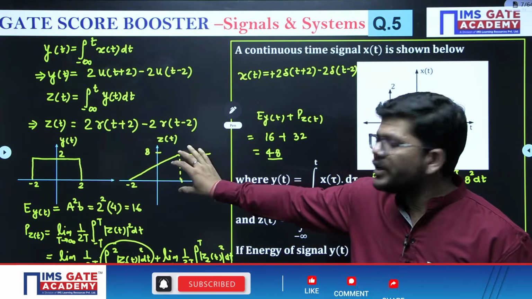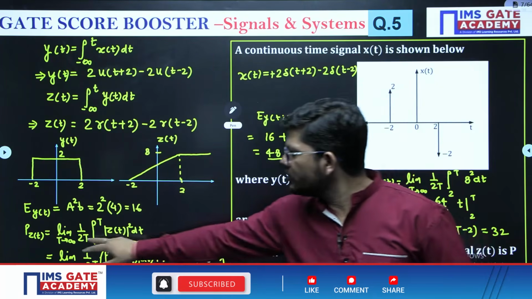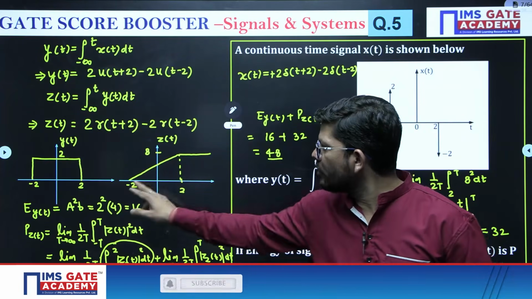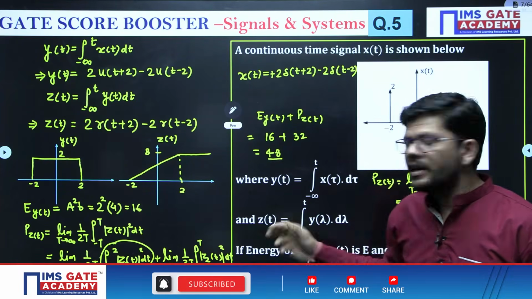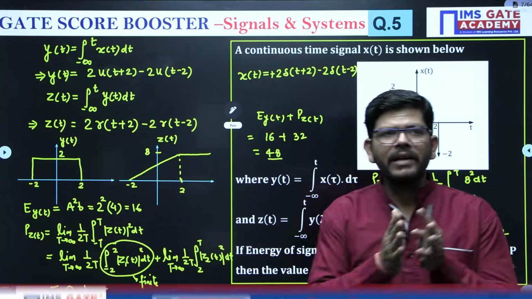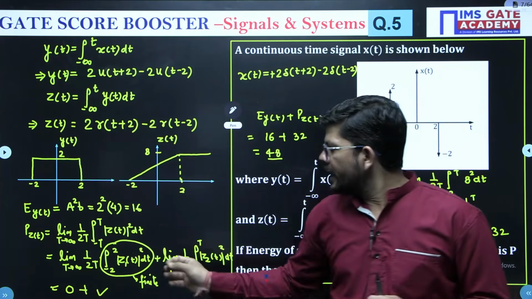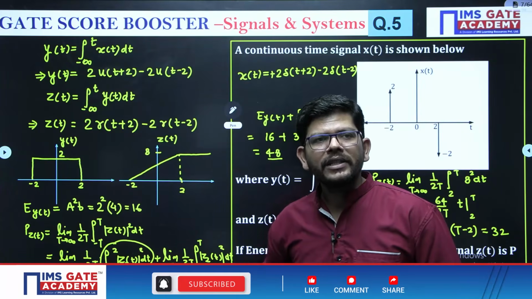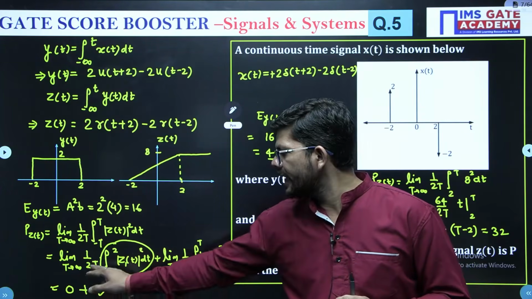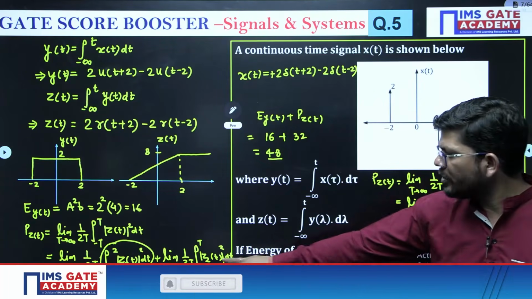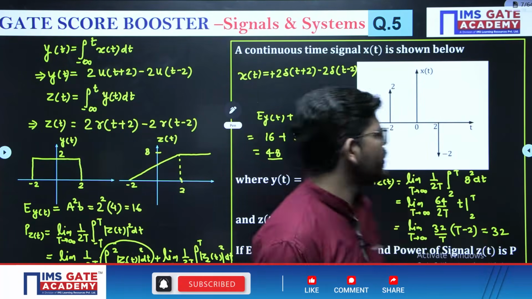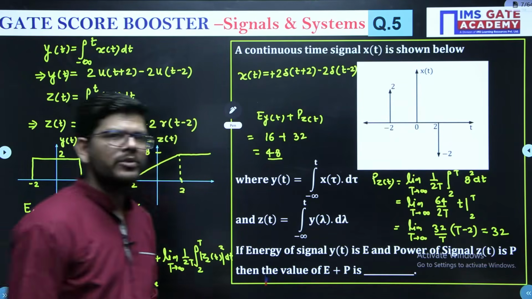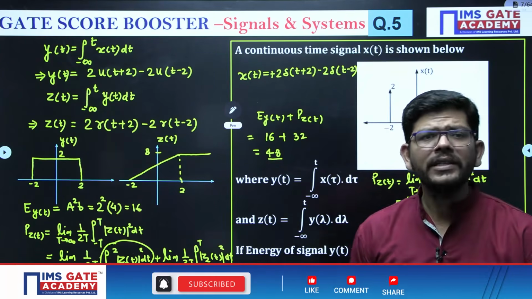Now this is an aperiodic waveform whose power we have to calculate, so we will use the aperiodic formula. We can divide this formula into two steps, one from -2 to 2, another from 2 to t. From -2 to 2, the signal has a finite duration, so power, which is basically energy upon time, is finite upon infinite, which will be 0. So we only have to evaluate the other part, which you have done like this. After that you can add the energy and power, and that is how you will get the final answer. I believe it is clear to you.